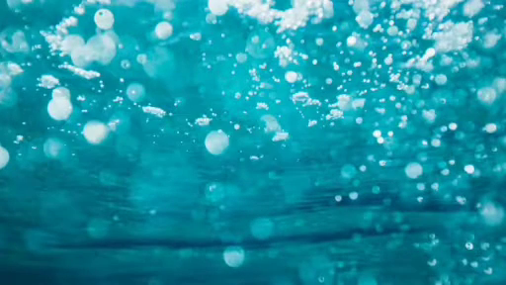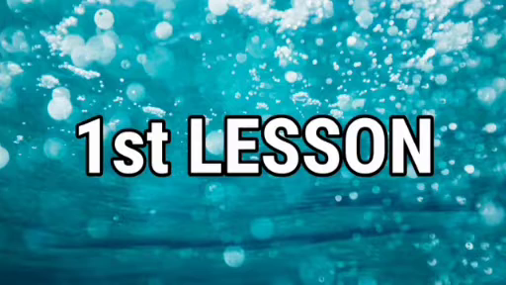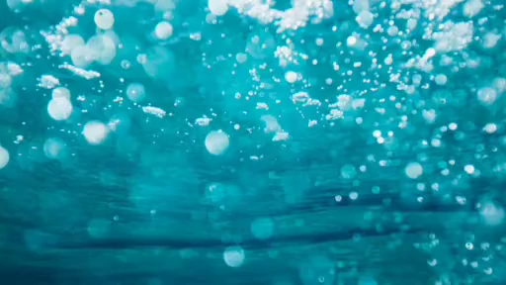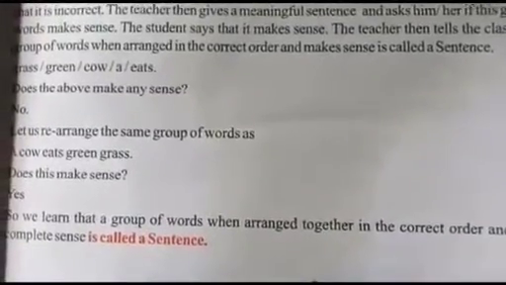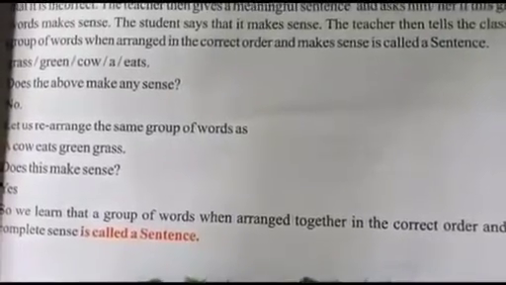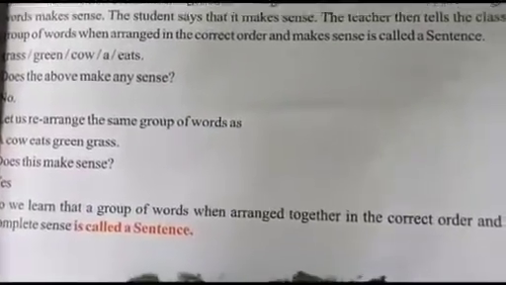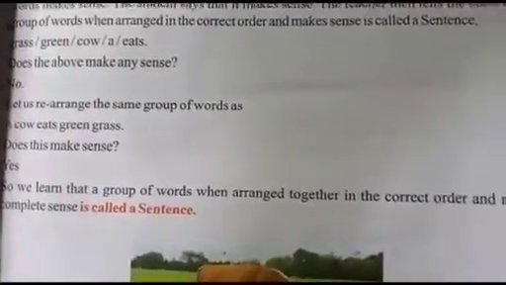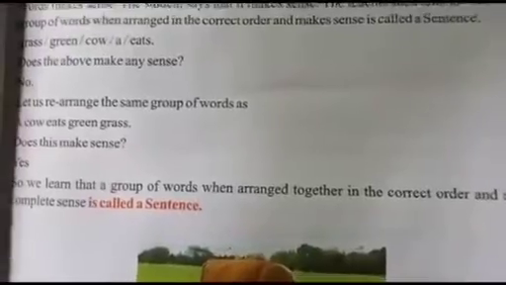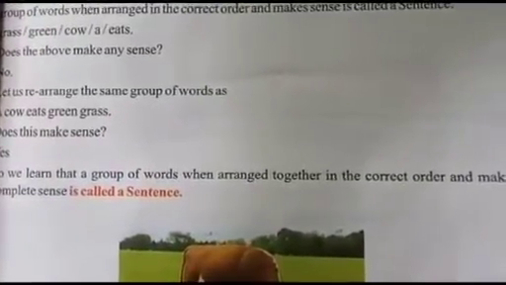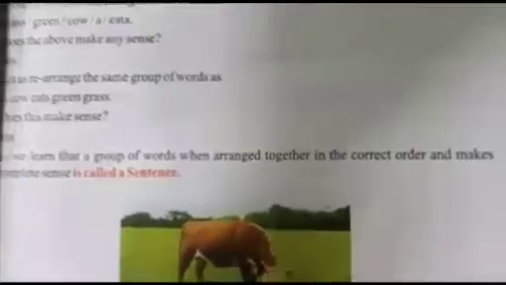Today we are going to discuss the first lesson from your Joyful Learning book, The Sentence. So let us start. Students, here you can see: grass, green, cow, eats. Does the above make any sense? No. Let us rearrange the same group of words as: a cow eats green grass. Does this make sense? Yes. So we learned that a group of words, when arranged together in the correct order, makes complete sense